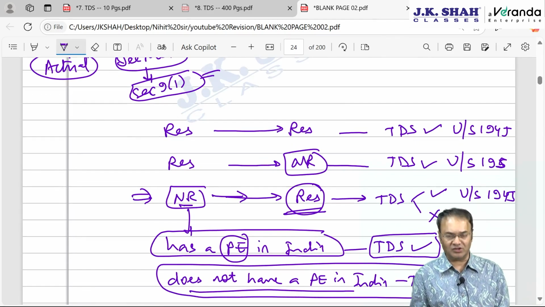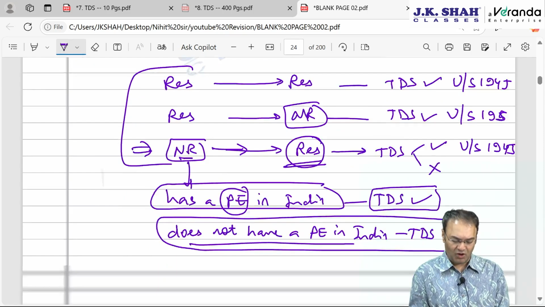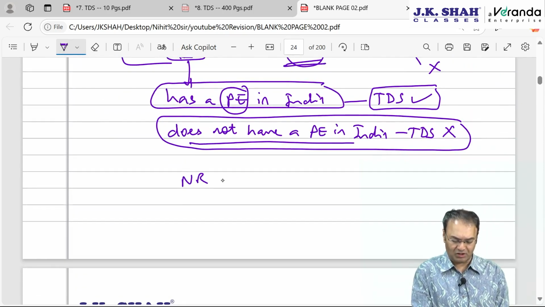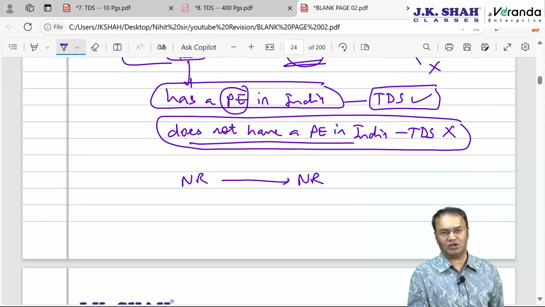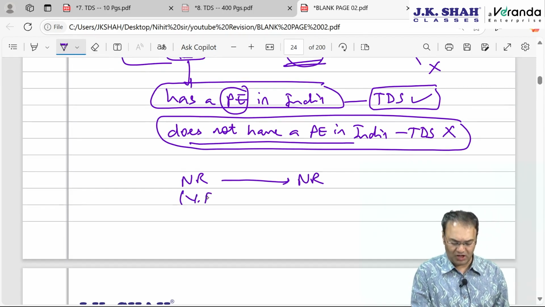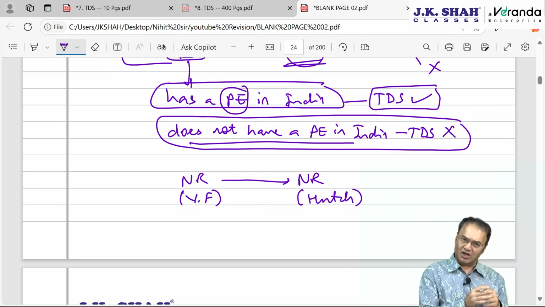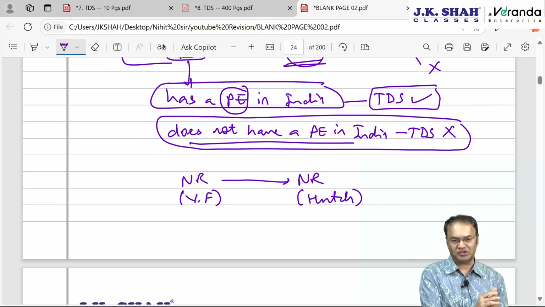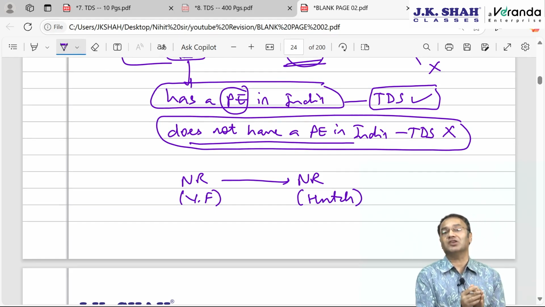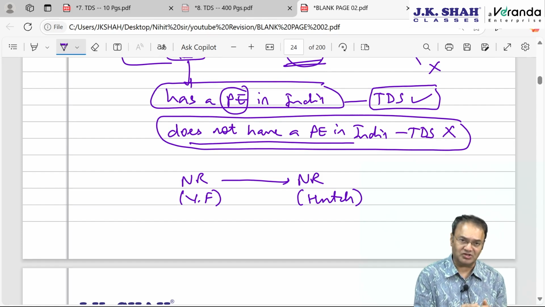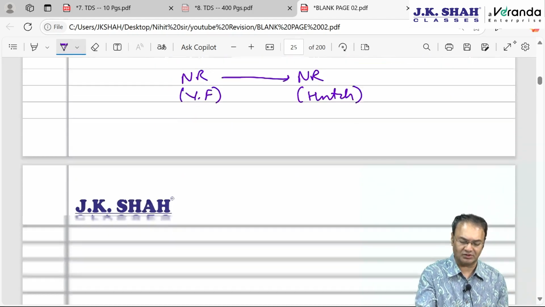However, the Vodafone and Hutch situation was none of these three. It was one non-resident making payment to another non-resident, or one foreign company making payment to another foreign company. This was Vodafone, this was Hutch. But the Bombay High Court as well as the Supreme Court stated, and the government also carried out an amendment, that in this situation TDS is applicable if income is chargeable to tax in India. And chargeability to tax in India will depend upon three factors, which we already discussed.